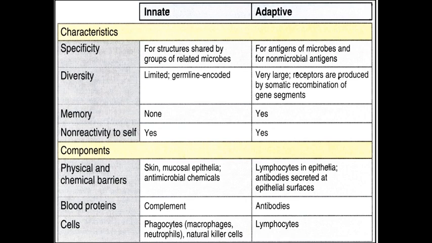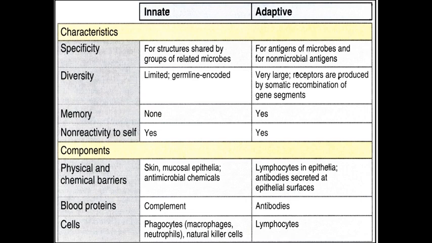But one of the biggest differences between the innate and adaptive system is its memory. The innate, as it's non-specific and narrow-ranged, does not have a memory. So it does not remember whatever it has been exposed to before. But your adaptive system will remember what it has been exposed to before and be more prepared for the second exposure.